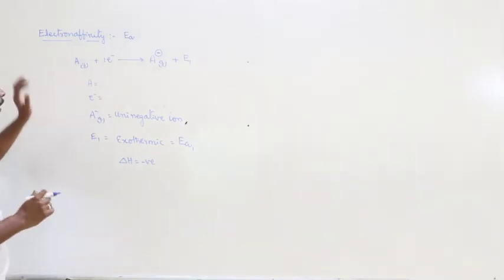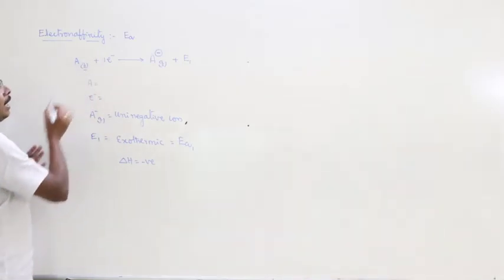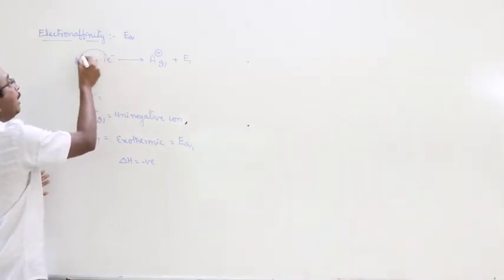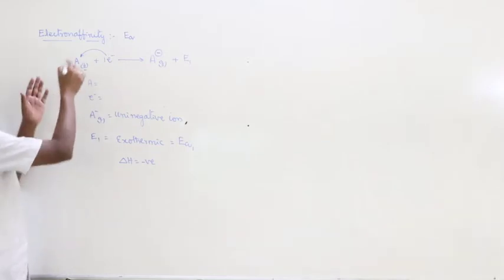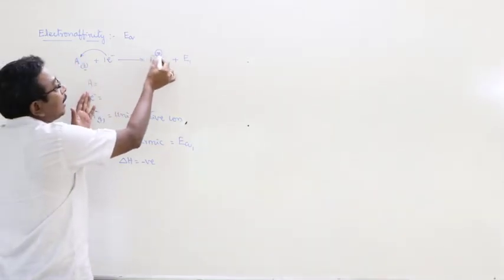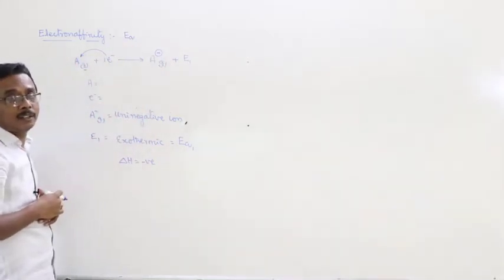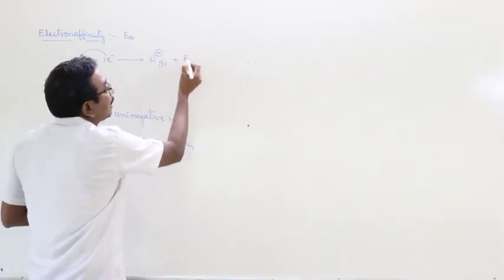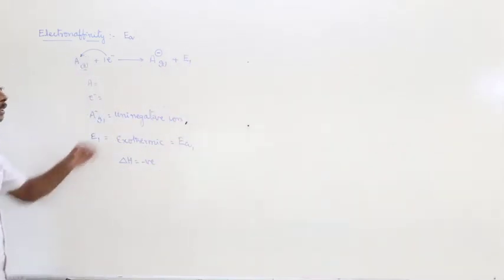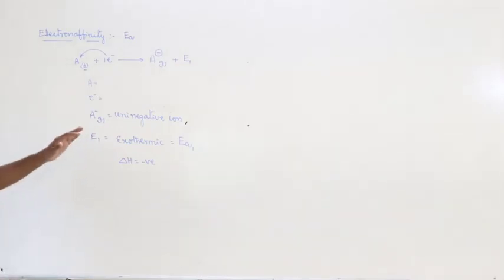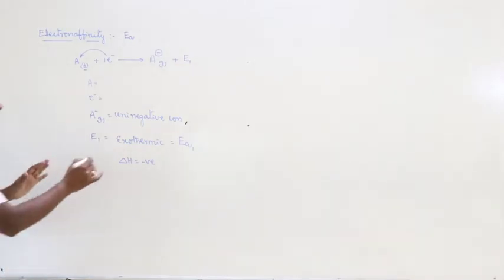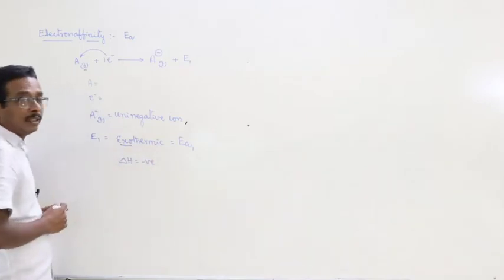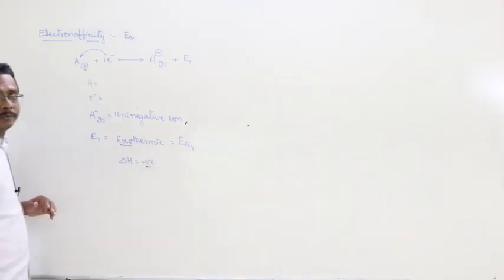Look at the equation. This is the neutral atom. I am adding an electron to this. Then the neutral atom gets converted into an anion, and at the same time some amount of energy is released or liberated. This is known as electron affinity. Here the process is exothermic, delta H is negative.